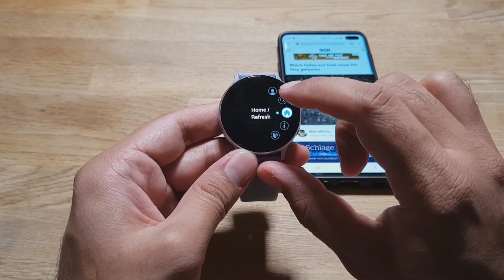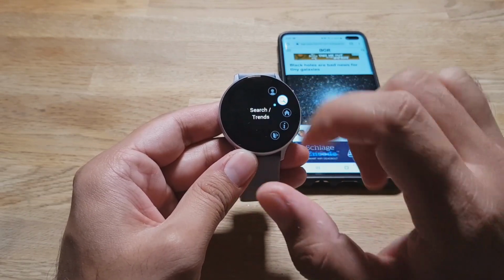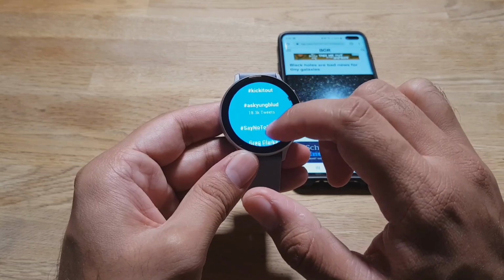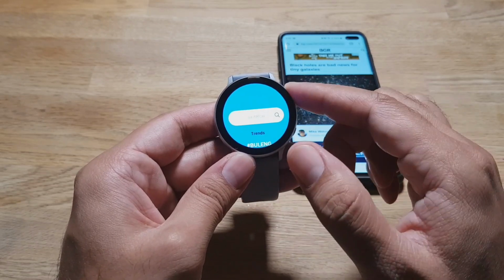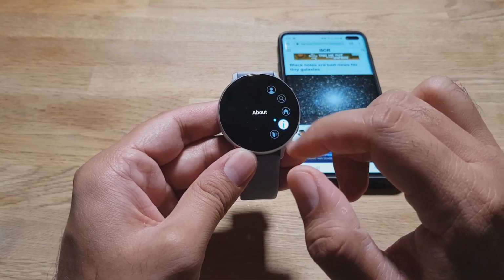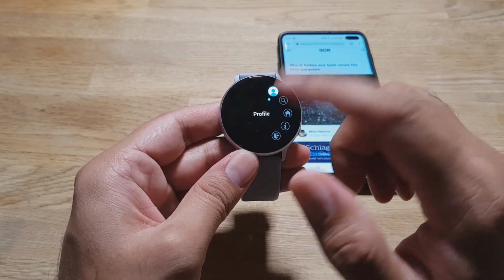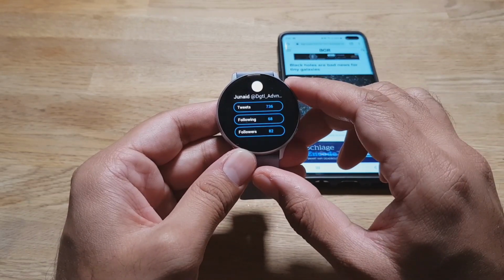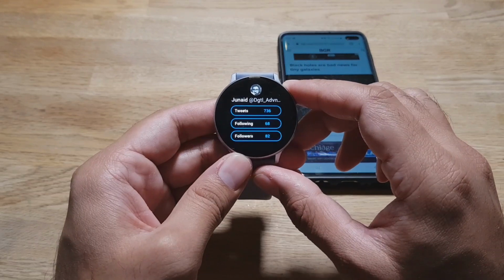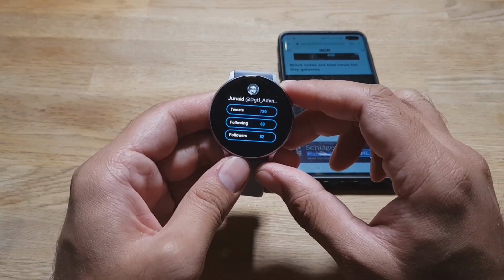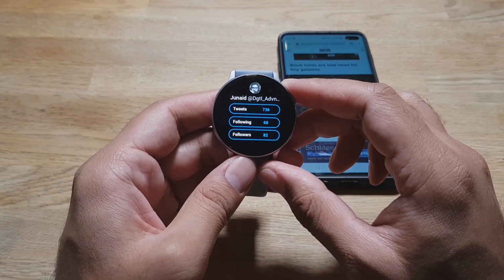And then if you go here, you can actually go through search and trends as well. You can go in about, and you can go in your own profile too. So that's Twitter for you. That's how you can use Twitter on your Samsung Galaxy Watch Active 2.